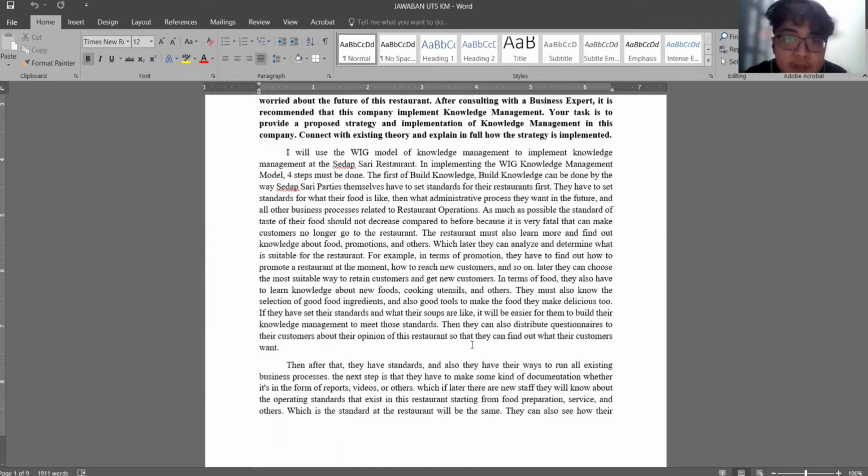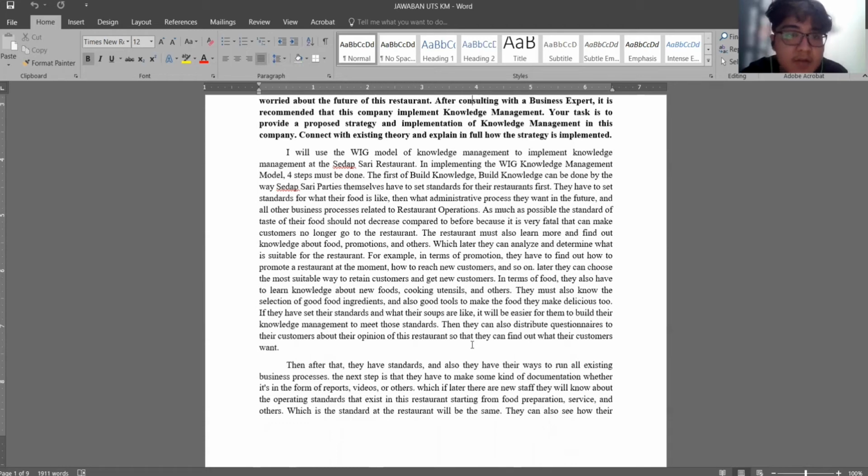to restaurant operation. The restaurant must also learn and find out knowledge about food promotion and others, which they can later analyze to determine what is suitable for the restaurant. For example, in terms of promotion, they have to find out how to promote the restaurant and how to reach new customers.